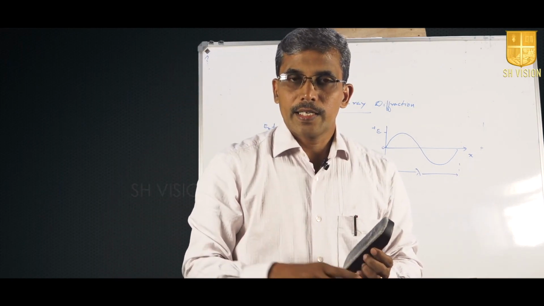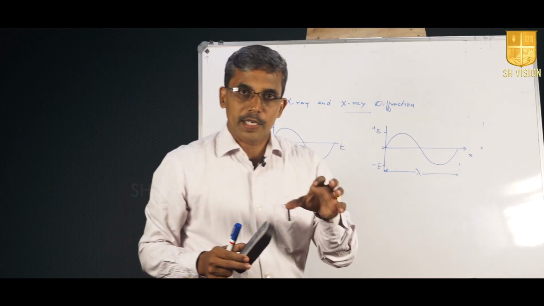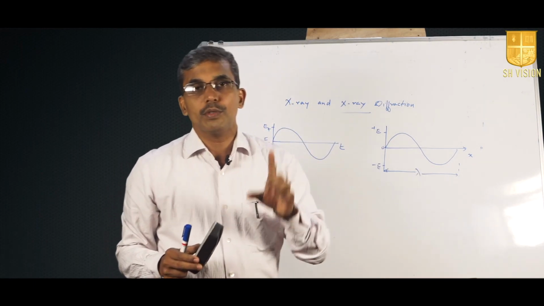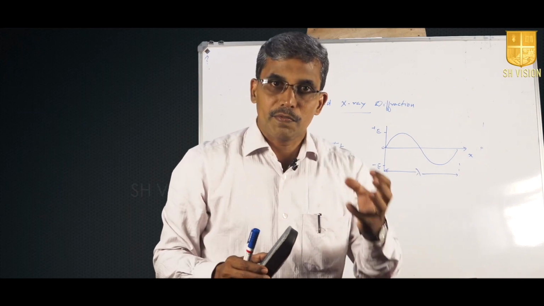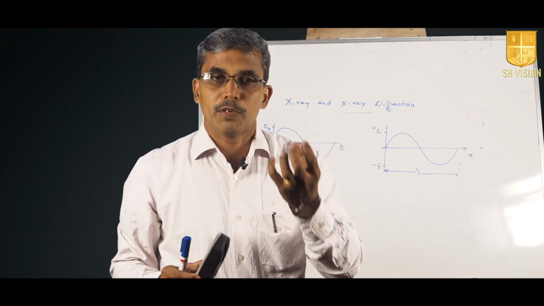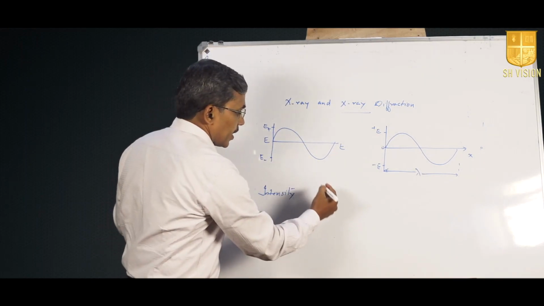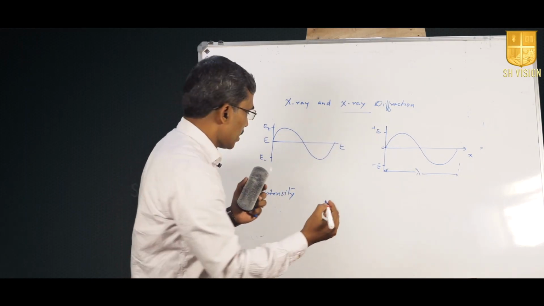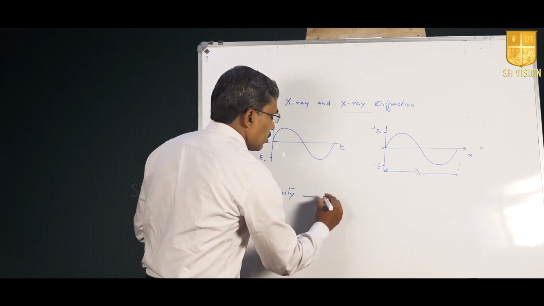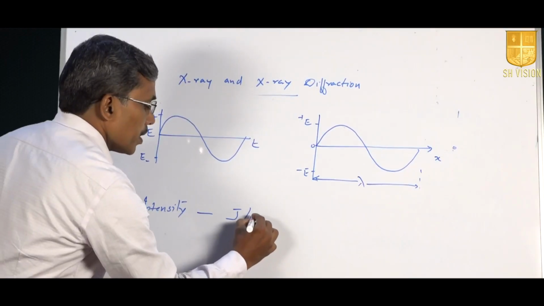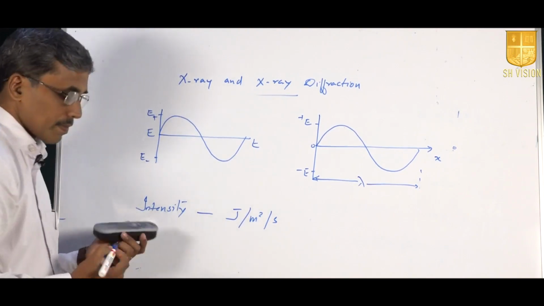That is, it is the rate of propagation of energy normally through unit area. That is what the intensity gives information about: the energy advancing, which is energy per area per second. Therefore, naturally its absolute unit will be joule per meter square per second.